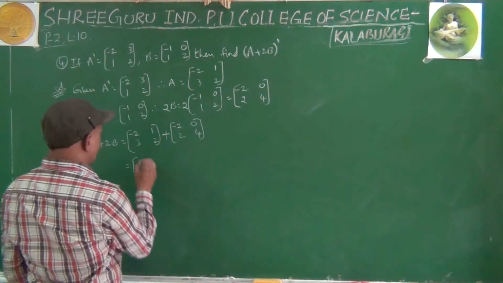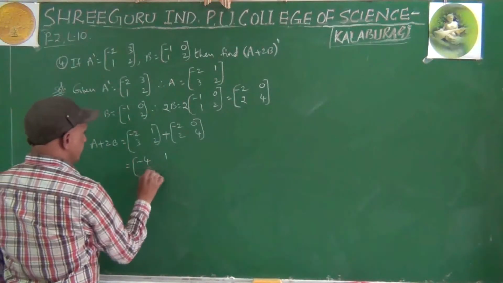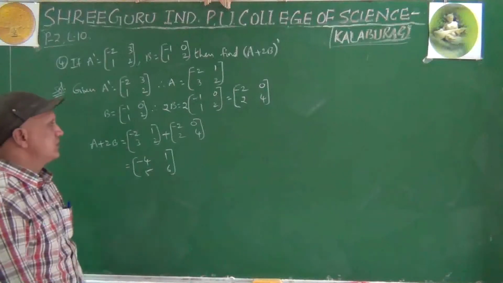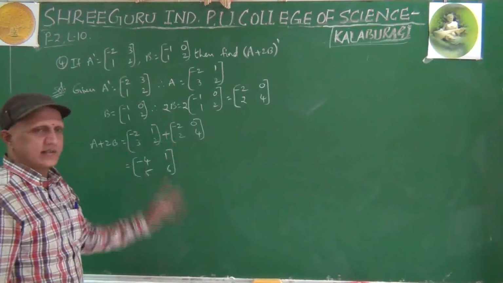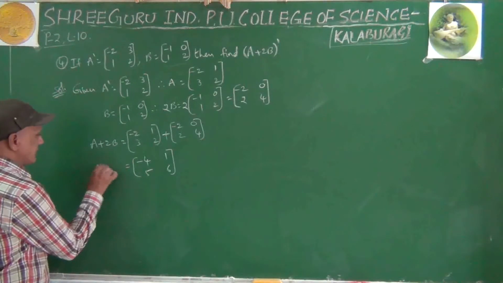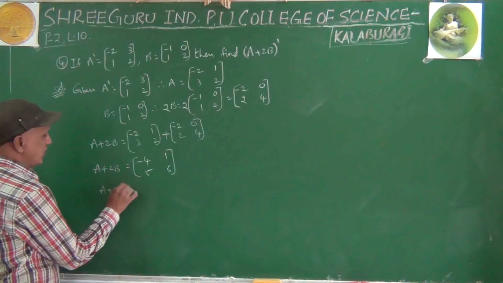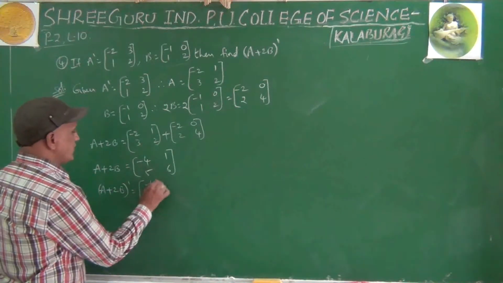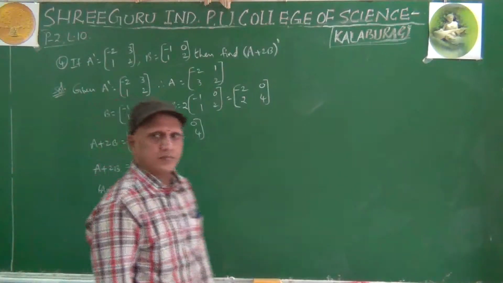Minus 2, minus 2, minus 4. 1 plus 0, 1. 3 plus 2, 5. 2 plus 4, 6. This is A plus 2B. A plus 2B whole dash is the question. First row becomes first column, second row becomes second column. That's it.